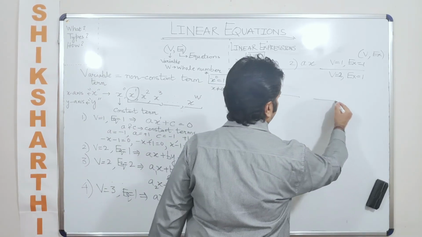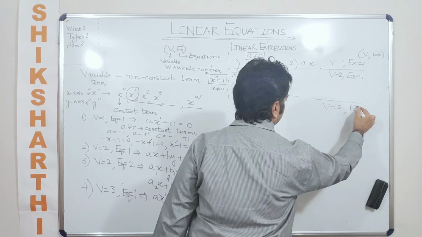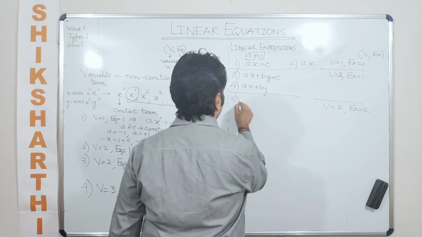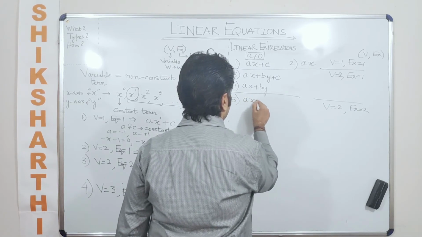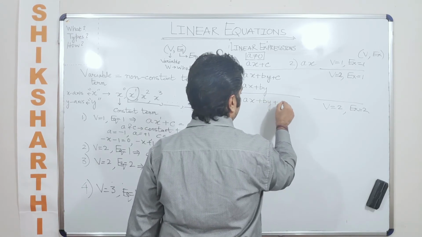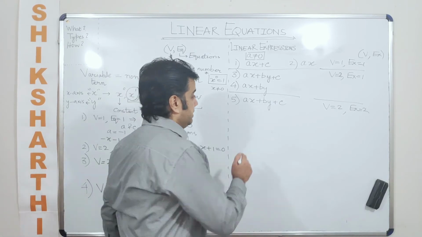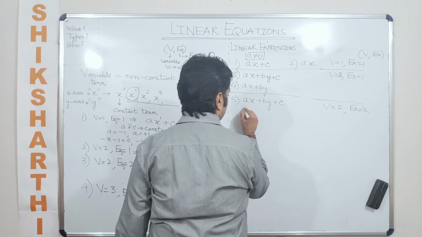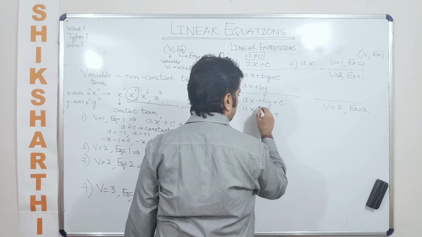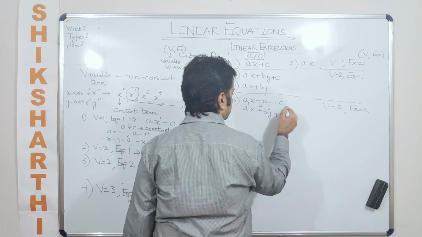Next, let us say I want to take it to the next level which says 2 variables and 2 expressions. Can I write this? Of course I can. Which is just like saying AX plus BY plus C, but we are looking for 2 expressions. So in that case we are supposed to write down 2 expressions which are this and this, but we change the values of the coefficients.